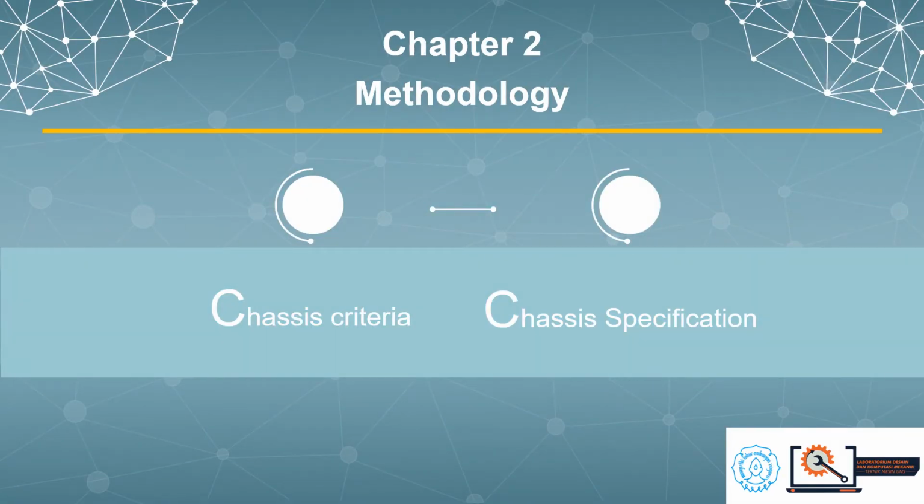And next, Chapter 2, methodology. We have two topics: process criteria and chassis specification.